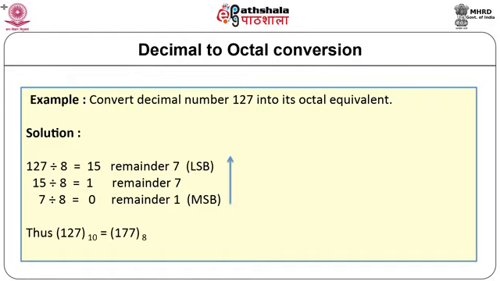Thus, decimal 127 is represented as 177 in octal.